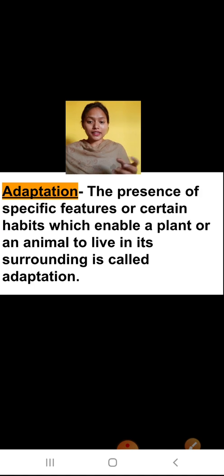As we know, cacti grow in desert areas, not in hilly areas. Similarly, pine cone trees can only grow in mountain areas, not in desert areas. Because they have some inbuilt features that make them suited for only that type of surrounding. This is known as adaptation. The presence of specific features that enable a plant or animal to live in its surrounding is known as adaptation.